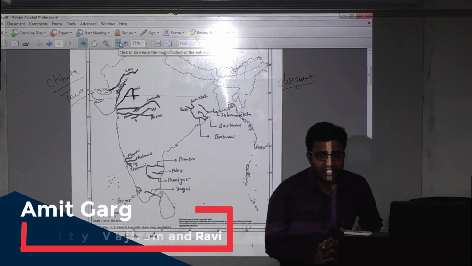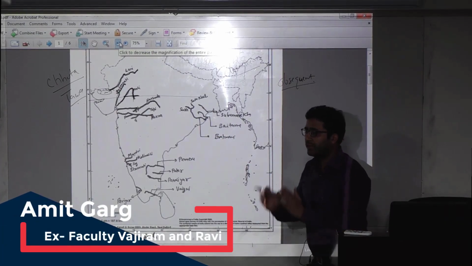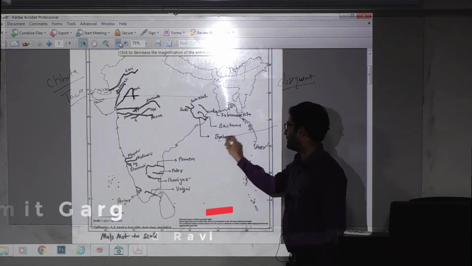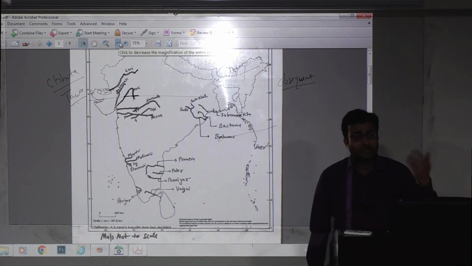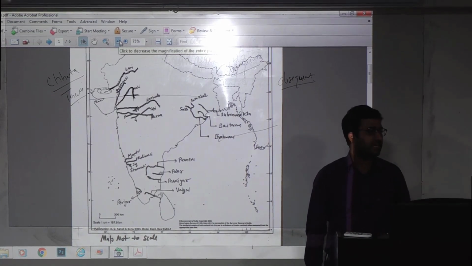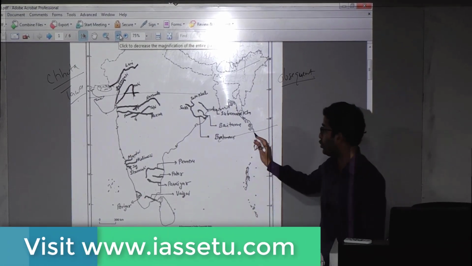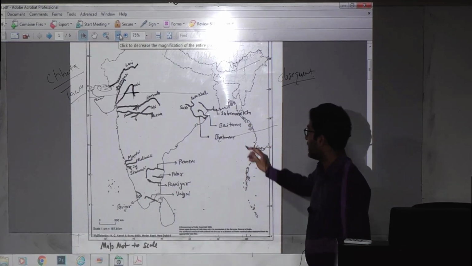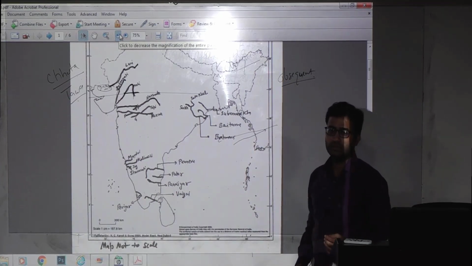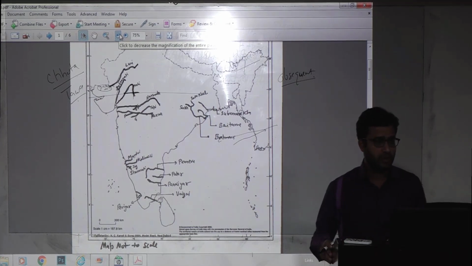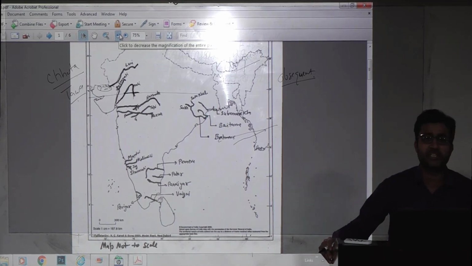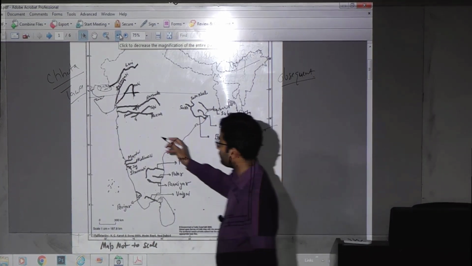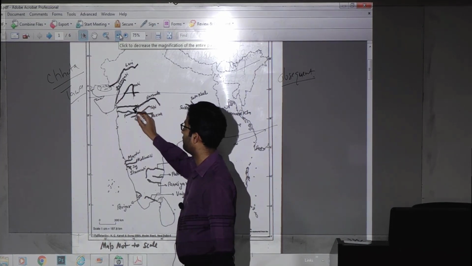I tell you what is obsequent drainage, where the main river flows in any direction, for example in this direction in case of Narmada, and the tributary flows in the opposite direction and joins the main river. So Chota Tawa is not going in the same direction, it is coming from the opposite direction and joins the main river. So from that word, obsequent. It is one of the good examples of obsequent drainage in India. Only because of that it can be asked. Chota Tawa is a tributary of Narmada river.